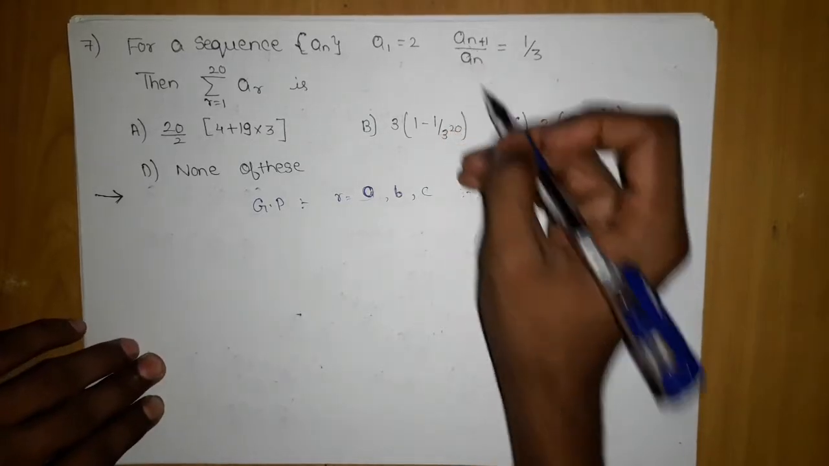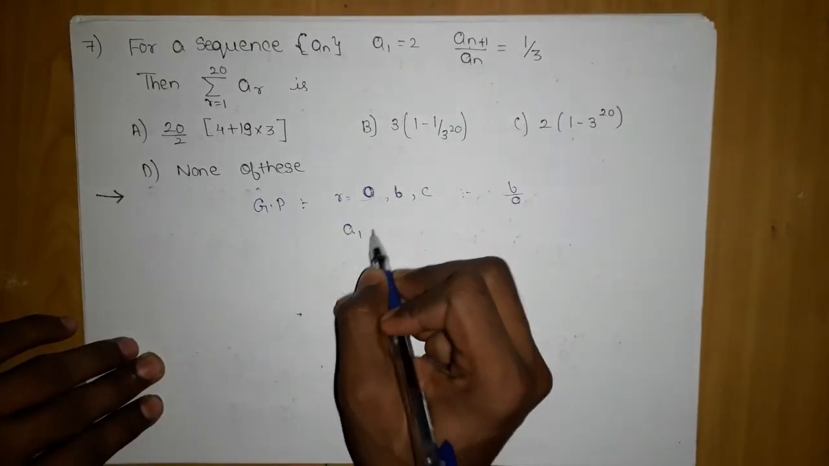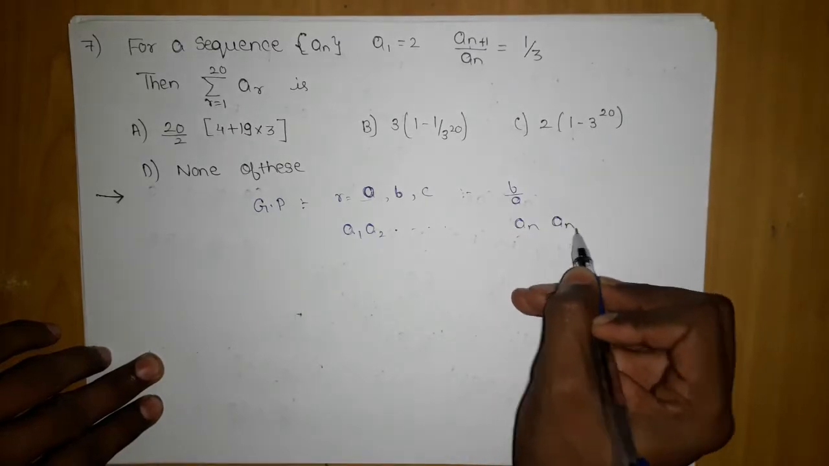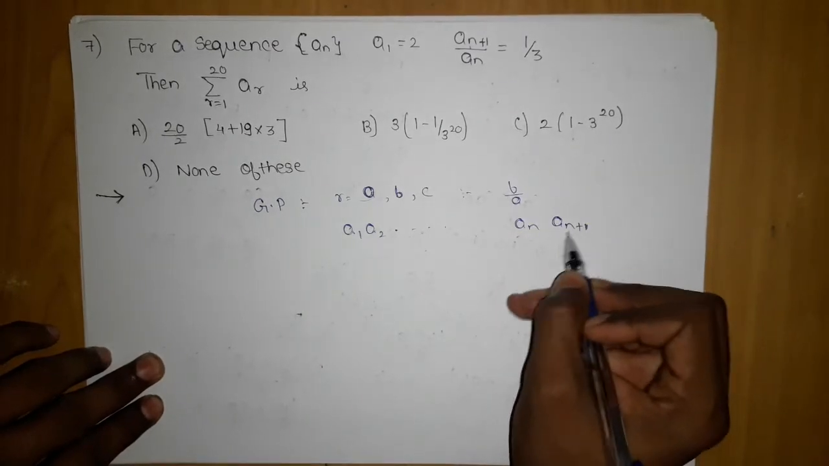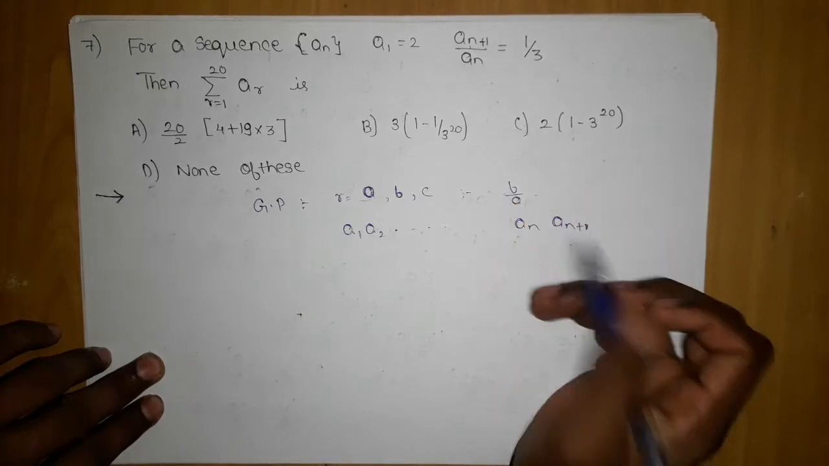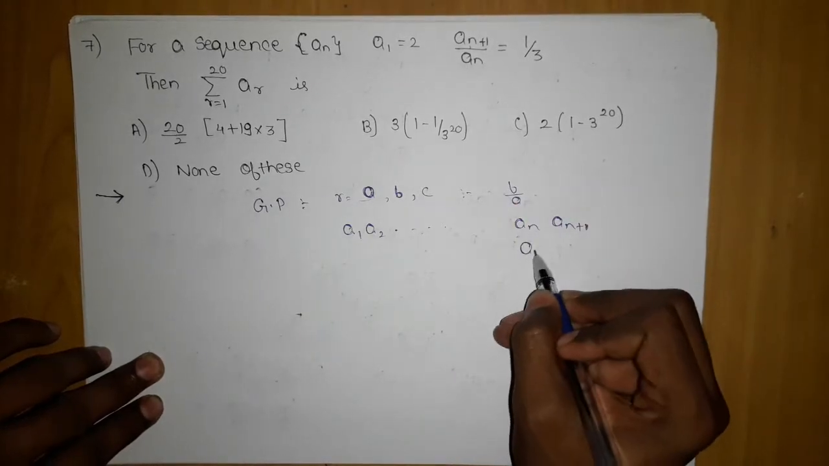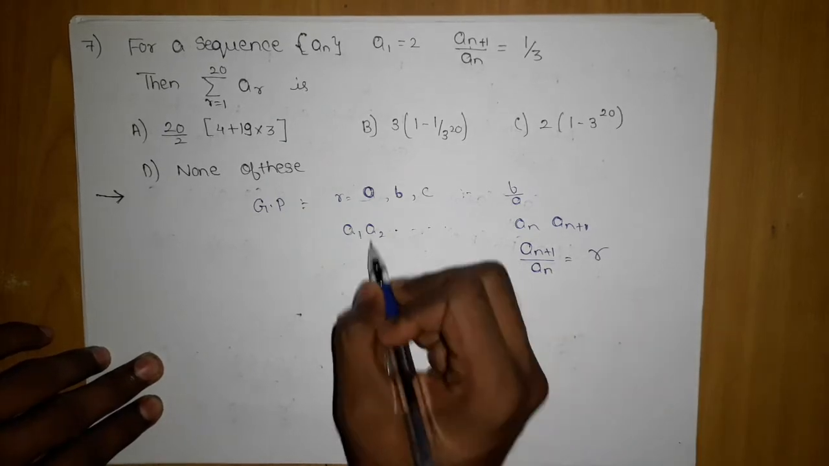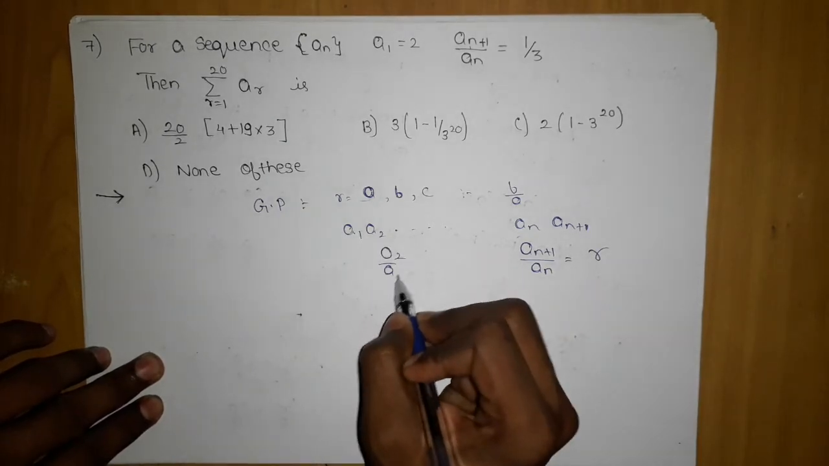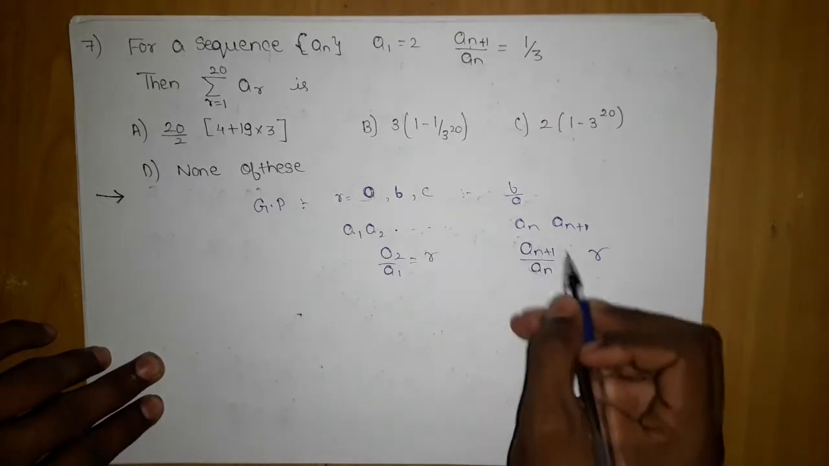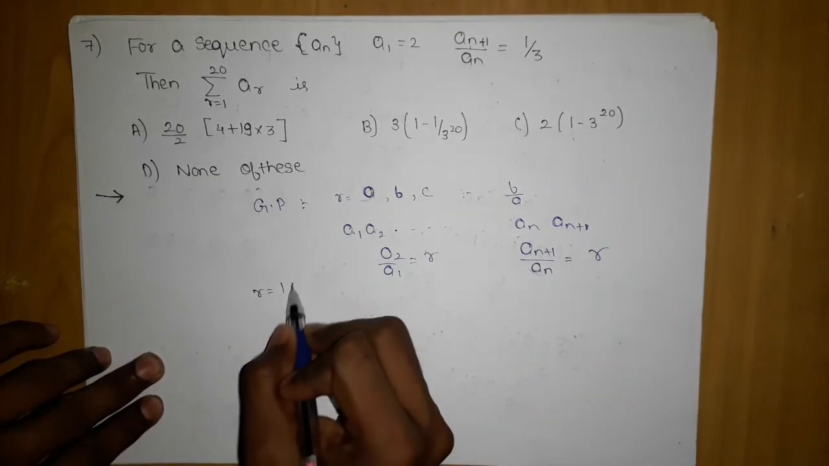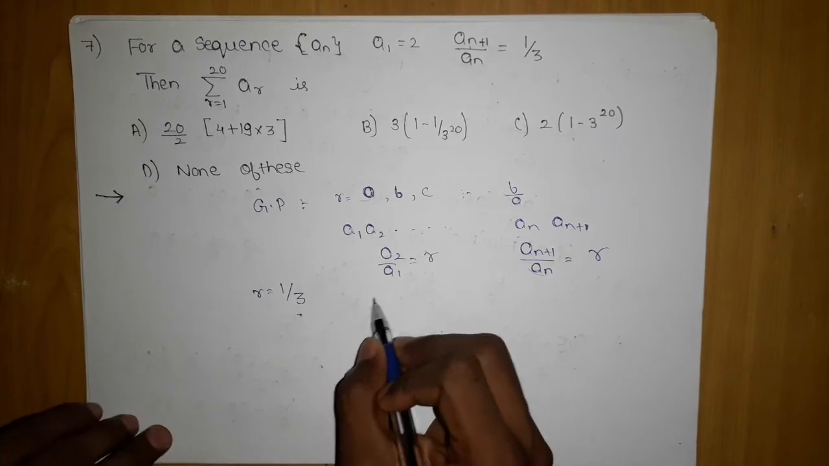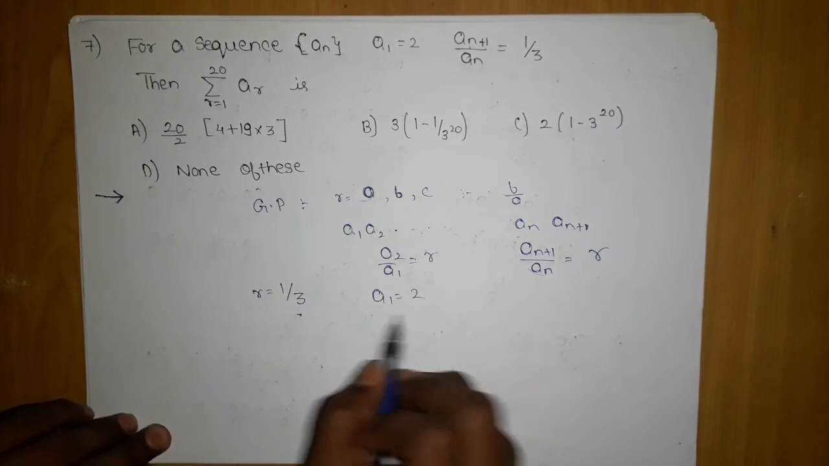Similarly here, if I consider a series A1, A2 and so on till An, and if I take A(n+1), the term just before it will be An. If I divide A(n+1) upon An, this will also be r, and A2 by A1 will also be r. So we got the r value, which is nothing but 1 by 3. If you are able to identify this, then you will be able to solve this problem. A1 is 2.